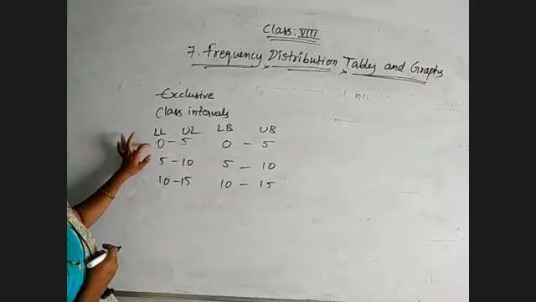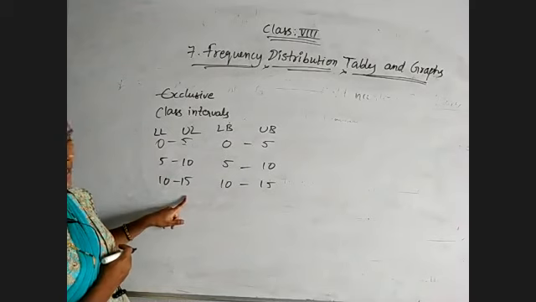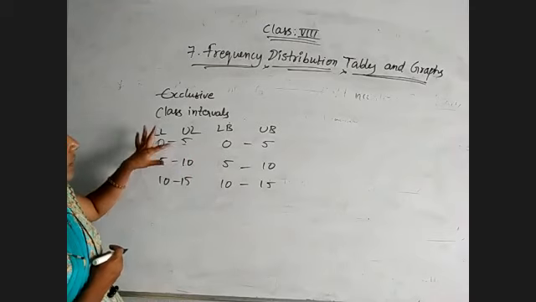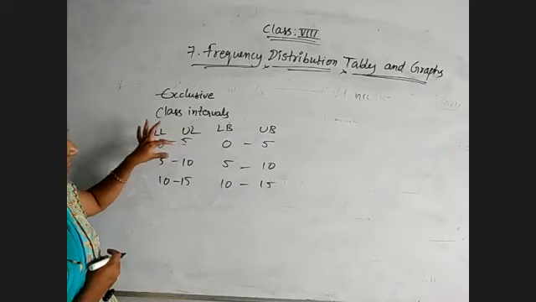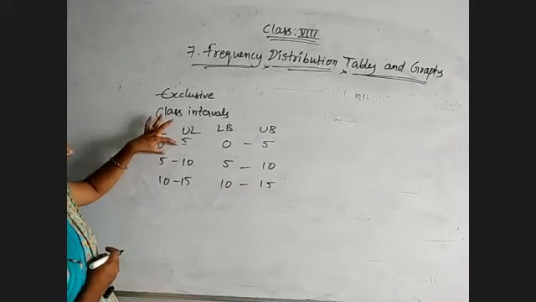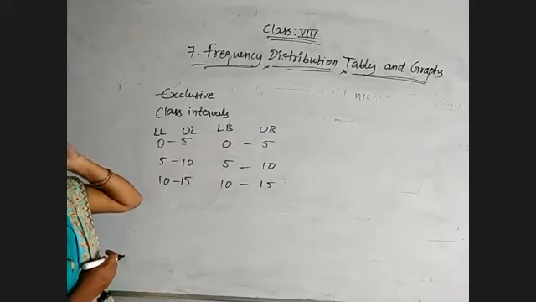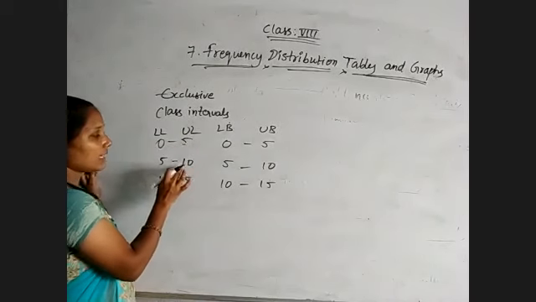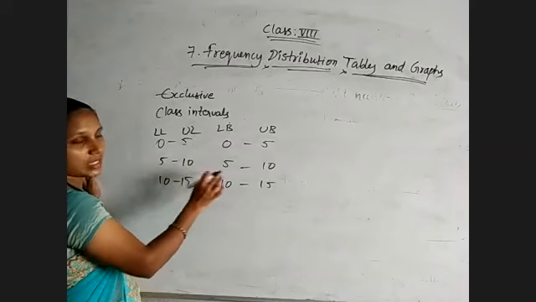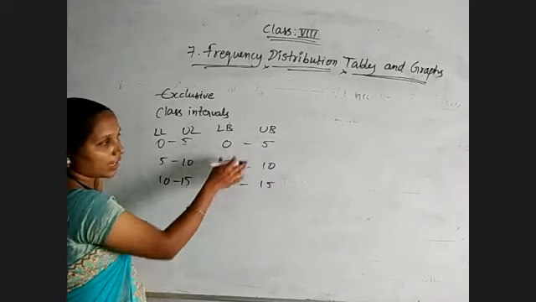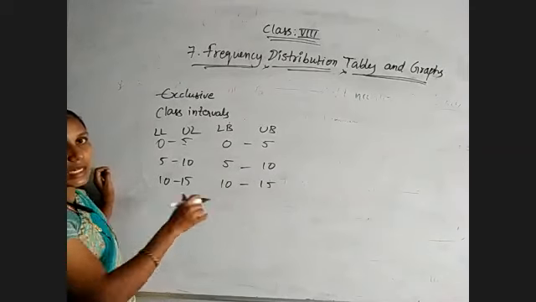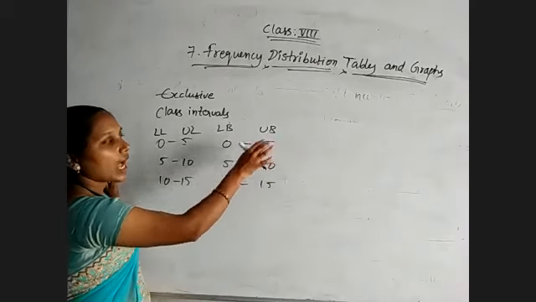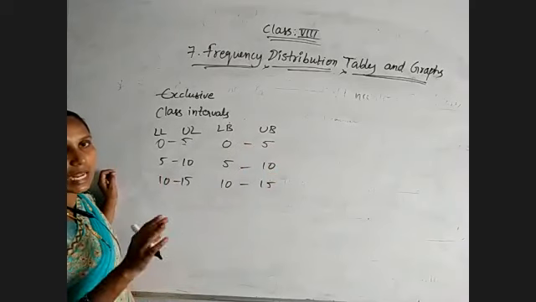For these three class intervals, 0 is the lowest observation and 15 is the highest observation. The difference between those two is called range. But coming to the boundaries, we take the average between the upper limit of a class and the lower limit of the next class as the boundary. And class length is the difference between the upper boundary and lower boundary of any class. The difference between the maximum observation and minimum observation is range. The difference between the upper boundary and lower boundary is known as class length.